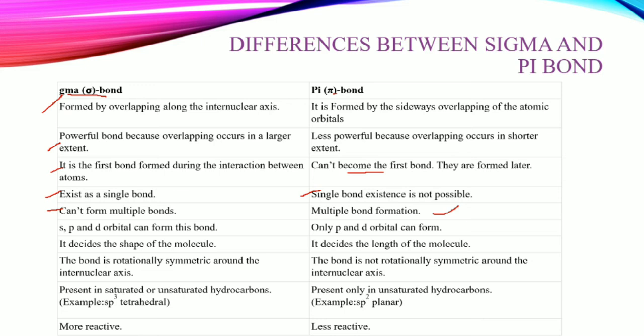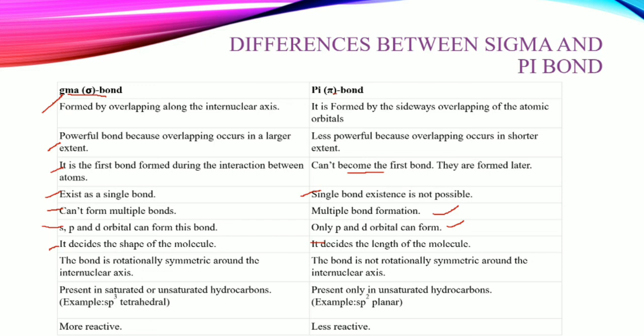S, p and d orbitals can form the sigma bond. Only p and d orbitals can form the pi bond. Sigma bond S, p and d orbitals માં જોવા મળશે, but pi bonds S અને p બંનેમાં આપણે જોઈ શકાશે. Pi bond describes the shape of molecules. Sigma bond, right? It describes the length of the molecules.